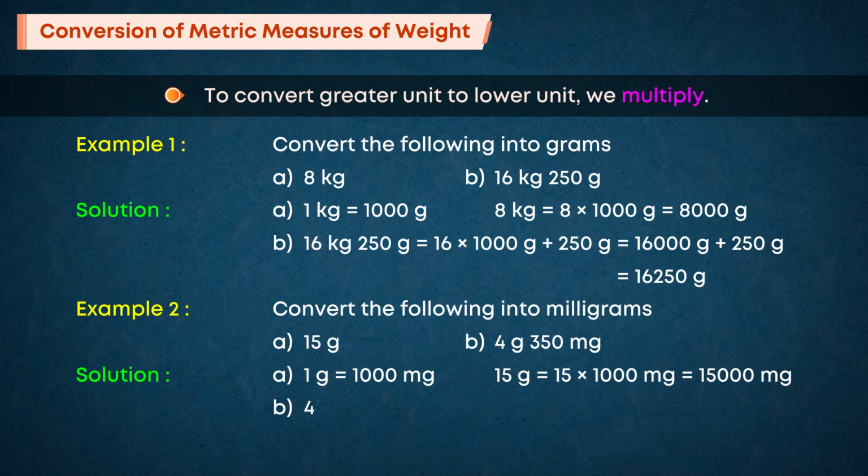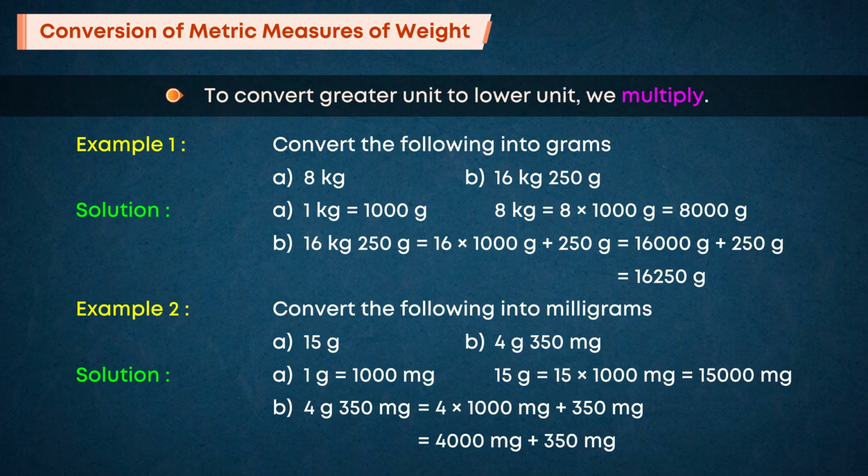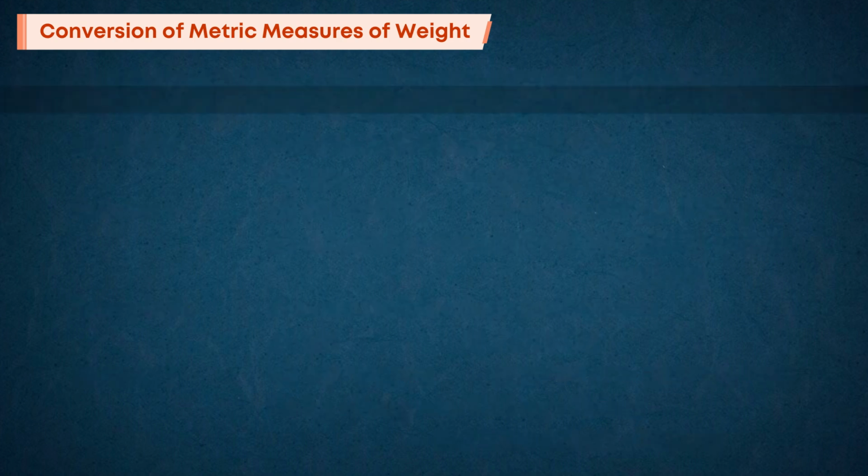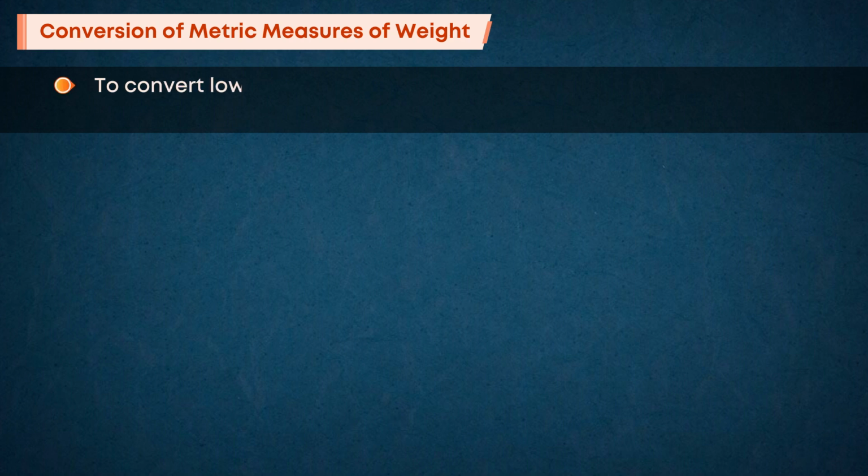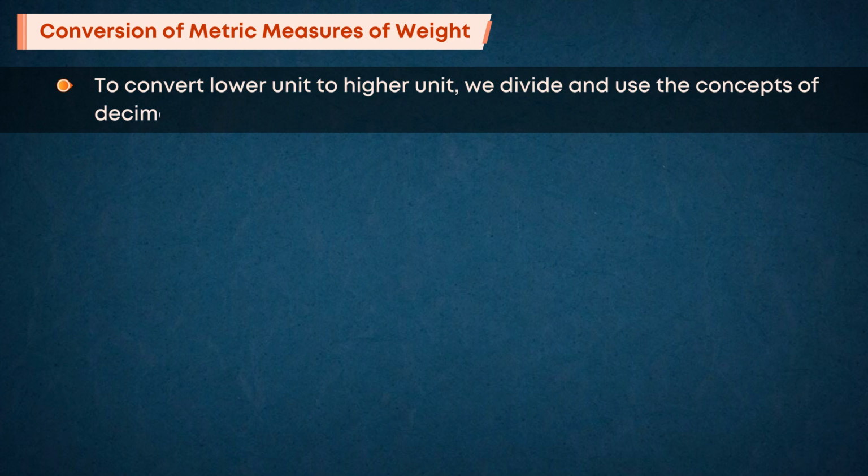B. 4 g 350 milligrams is equal to 4 into 1000 milligrams plus 350 milligrams, which is equal to 4000 milligrams plus 350 milligrams, which is equal to 4350 milligrams. To convert lower unit to higher unit, we divide and use the concepts of decimals.